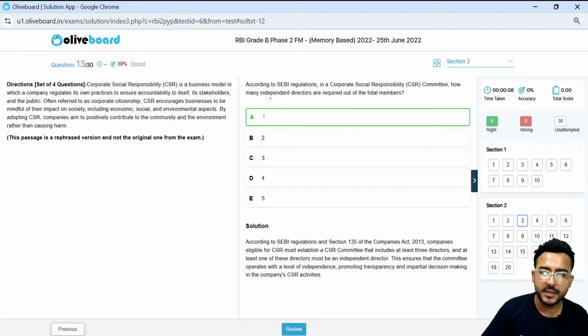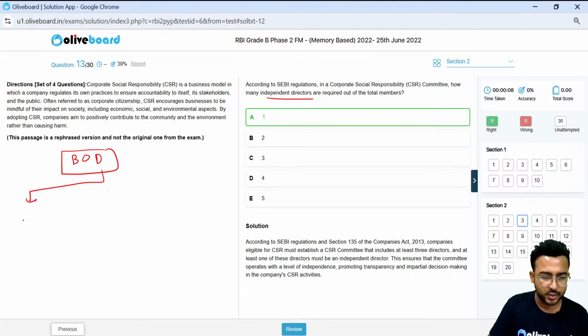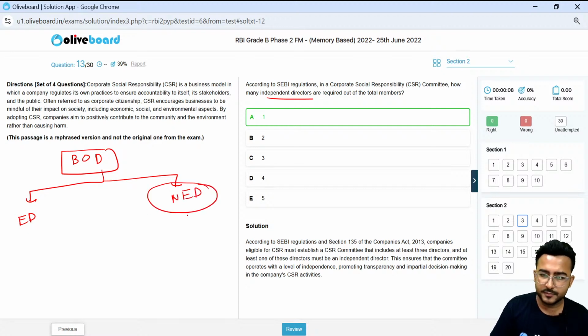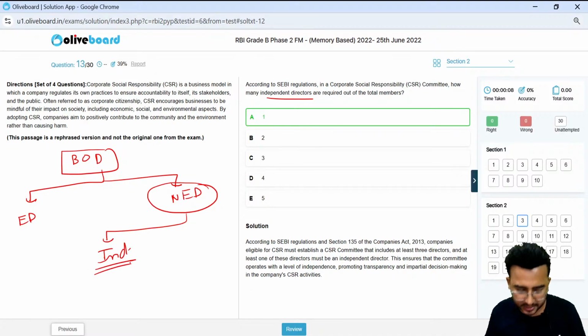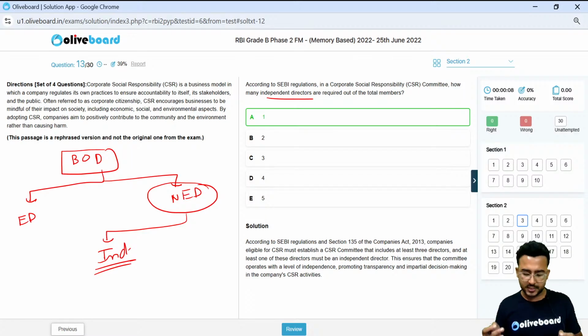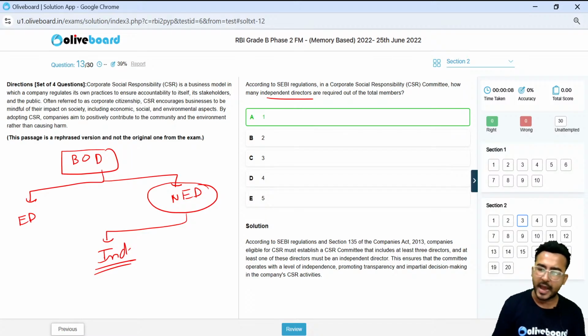And what do you mean by independent director, guys? There is BOD, board of directors. In the board of directors, we are having executive directors. We are also having non-executive directors, right? Out of the non-executive directors, we are having some independent directors as well. Basically, your executive directors are those directors that are participating in day-to-day activities of the company.